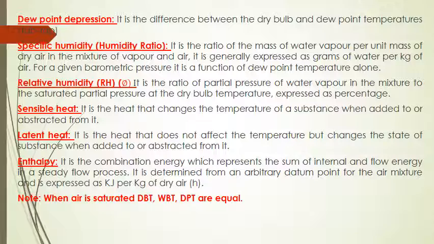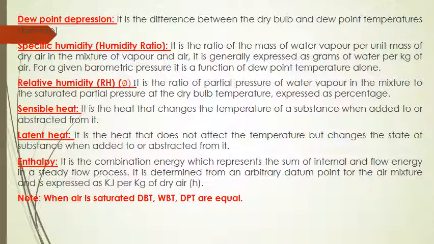Now relative humidity, the symbol is phi, or you will call it RH. It is the ratio of the partial pressure of water vapor in the mixture to the saturated partial pressure at the dry bulb temperature, expressed as a percentage.